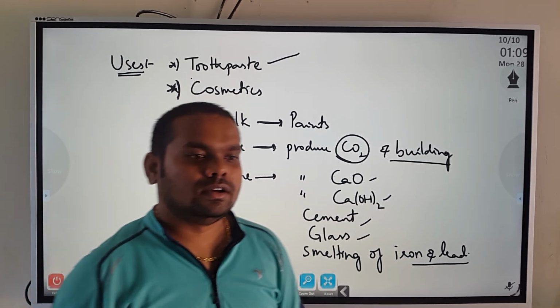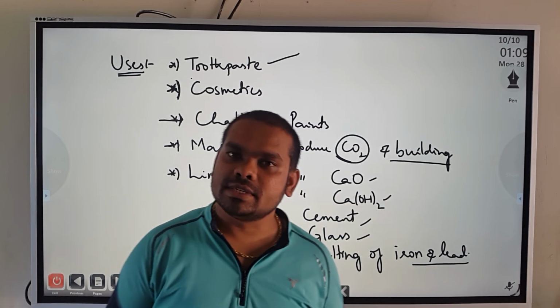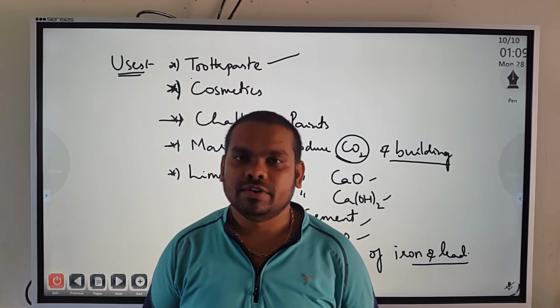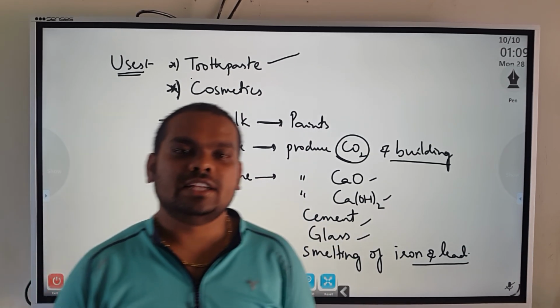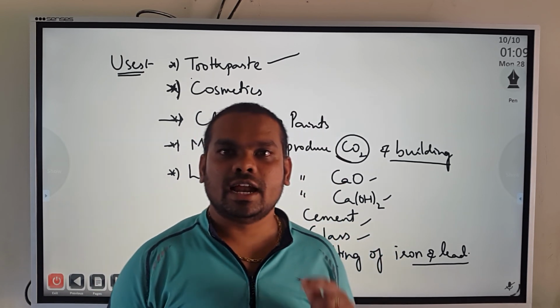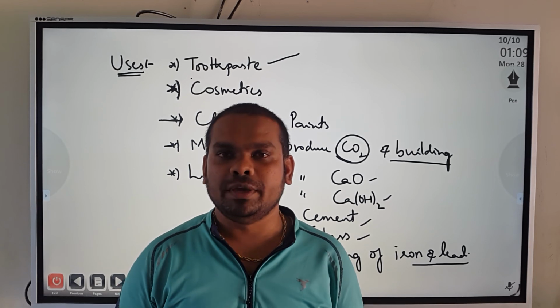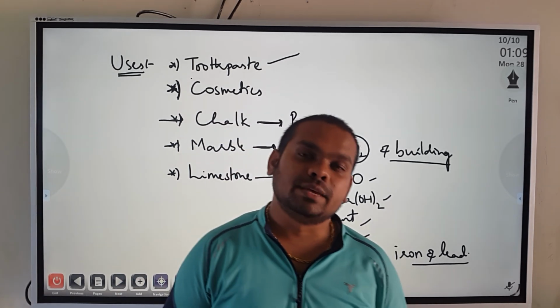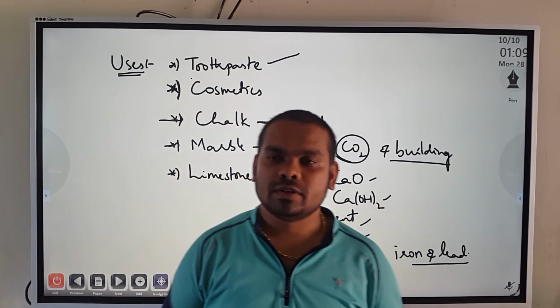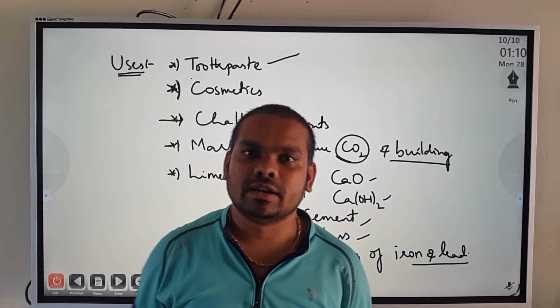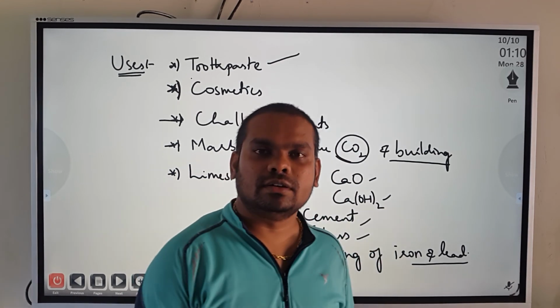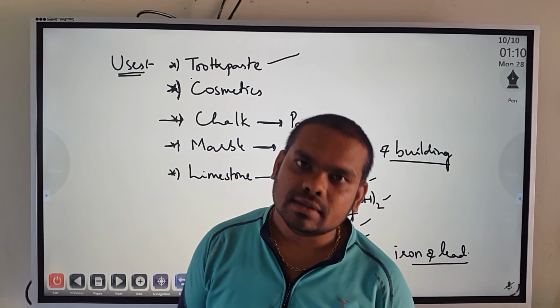So with this, calcium oxide, that is quicklime, is done, and calcium carbonate is done. We have two more things, that is calcium sulfate, and in calcium sulfate the important one is plaster of Paris, that is POP, and cement is also there. So with that calcium compounds will be done. So as of now for today we will stop here. In the next class we will continue with the other compounds.